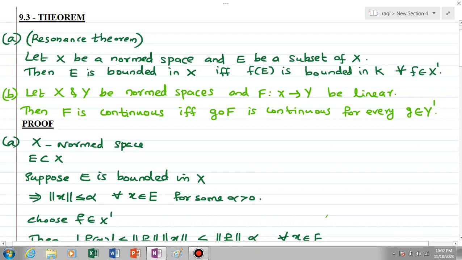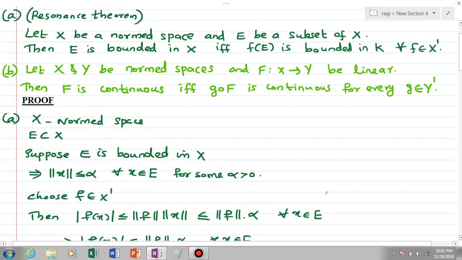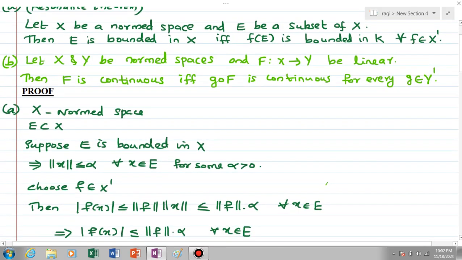This means that norm x is less than or equal to alpha for every x element of E, for some alpha positive, right? Now choose f element of X', then consider modulus of f of x. This is less than or equal to norm f into norm x clearly, because f is an element of X', and so this is less than or equal to norm f into alpha, because we have seen that E is bounded in X, so norm x is less than or equal to alpha for every x element of E.